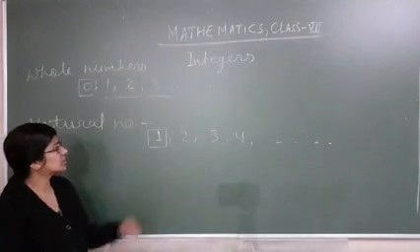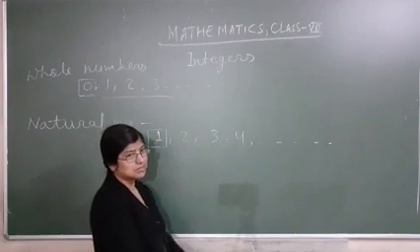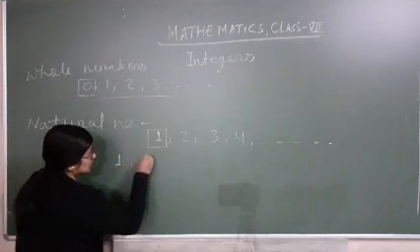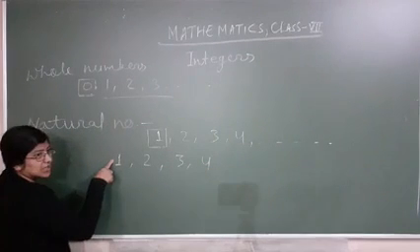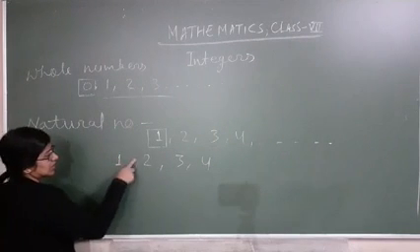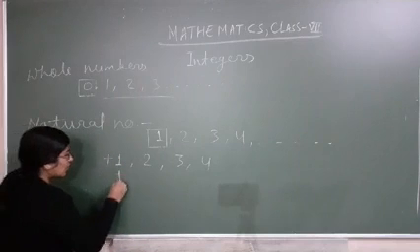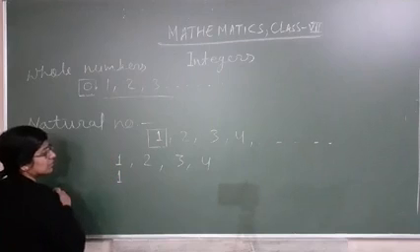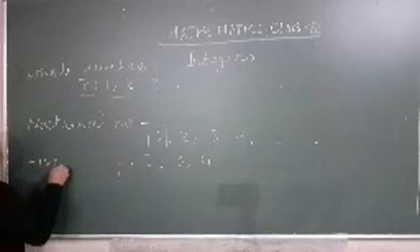Now, you are looking here, no sign. These are all positive. In math, whenever we have to write positive numbers, we write them just like that, with no sign. It means these are positive. Plus 1 or 1, both are the same, but in math we do not apply the plus sign. The other name for these is positive integers.